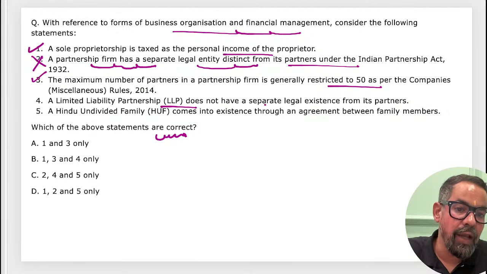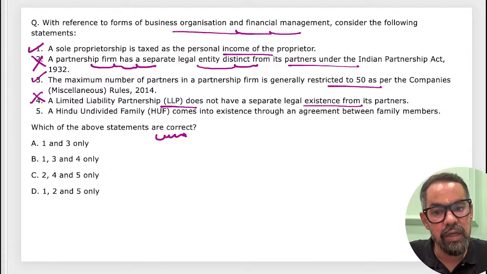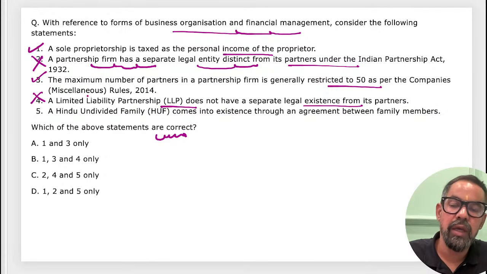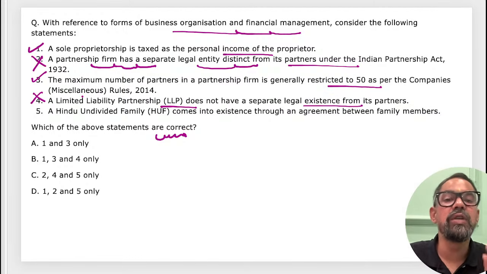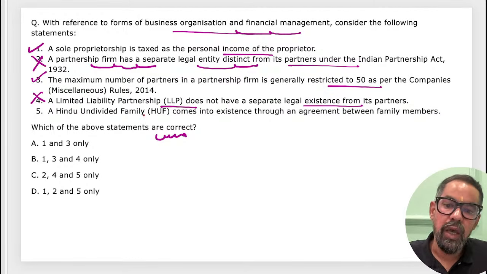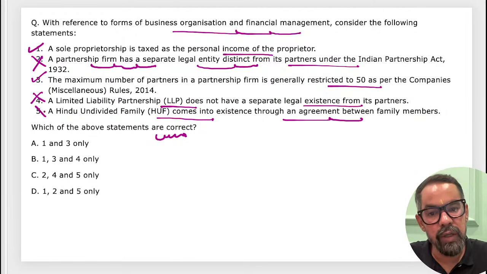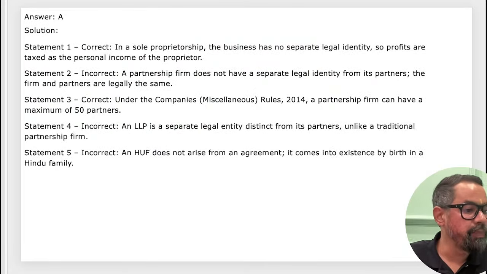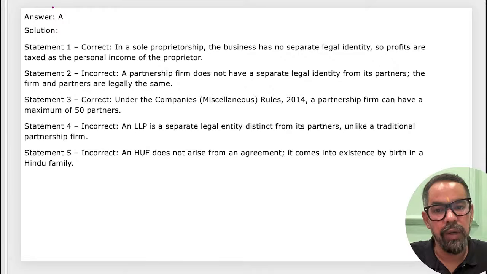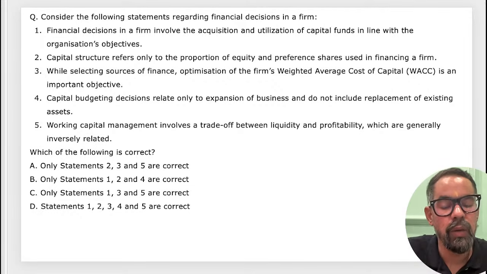LLP does not have a separate legal existence from its partners. It does. Okay? LLP is similar to the business entity concept, which is applied on LLPs. HUF comes into existence through agreements? No. It is by birth, means 1 in 3. 1 in 3 means option A will be the right answer for this particular one. Correct guys? Everyone? Any doubt on this particular one? Please do let me know so I can help you out with that.